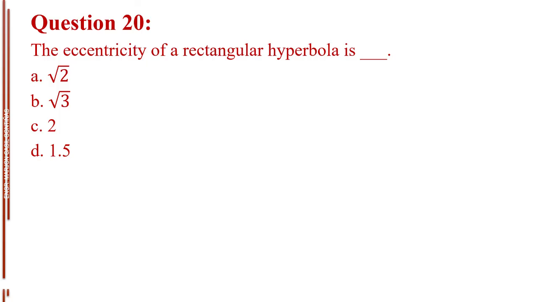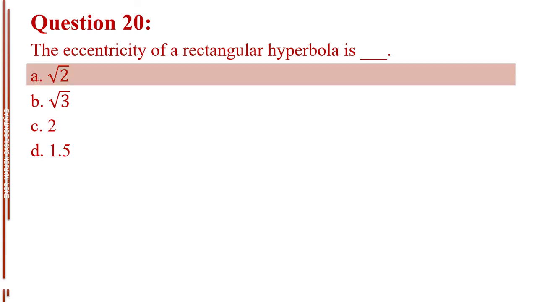Question number 20. The eccentricity of a rectangular hyperbola is blank. Letter A, square root of 2. Letter B, square root of 3. Letter C, 2. Letter D, 1.5. The answer is letter A, square root of 2.